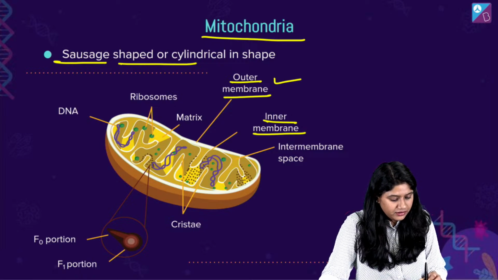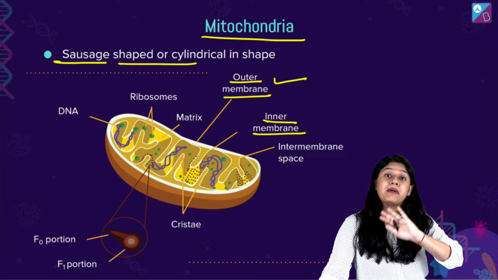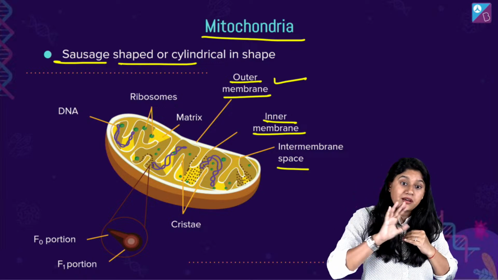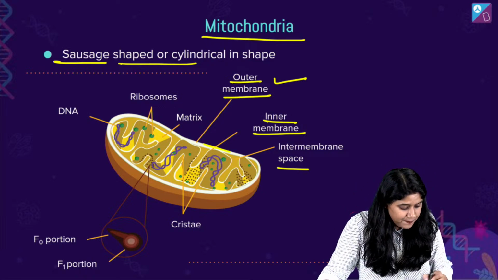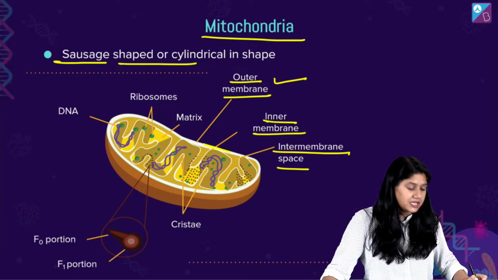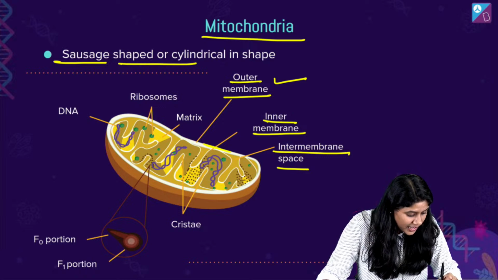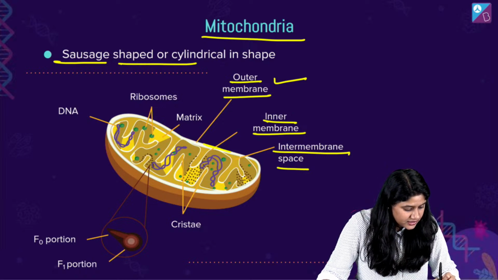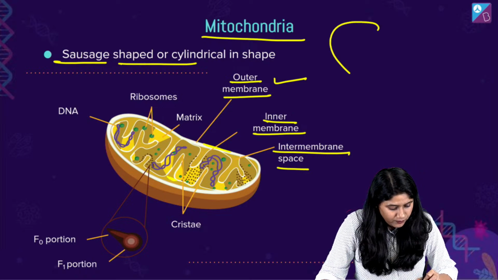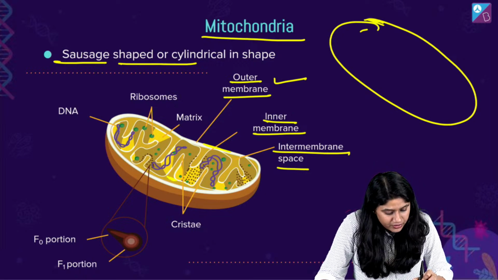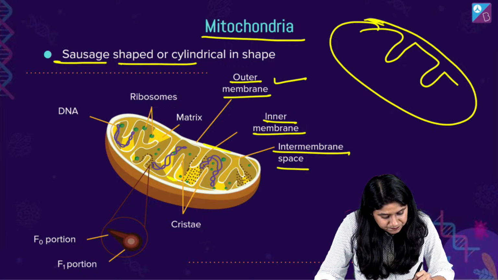Right, so we have the inner and the outer membrane that we have. In between these two membranes, outer and inner membrane, हमारे पास में क्या है? We have the space. दिख रहा है आप सबको? Intermembrane space है, right? We have the intermembrane space over here. ठीक है. Inside में what we can see this part, right? If I draw, this is the outer membrane, right? ये outer membrane हो गई है, ये inner membrane है.